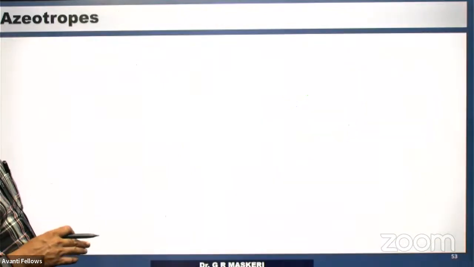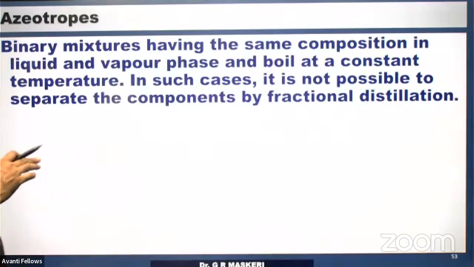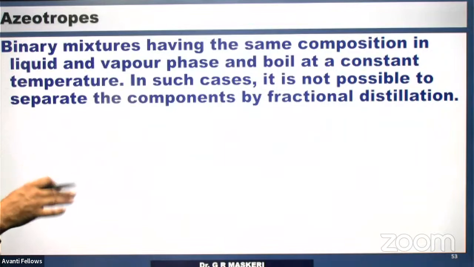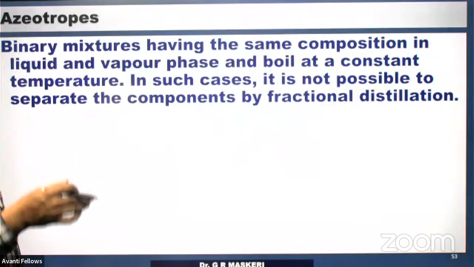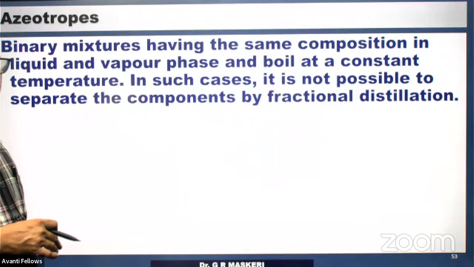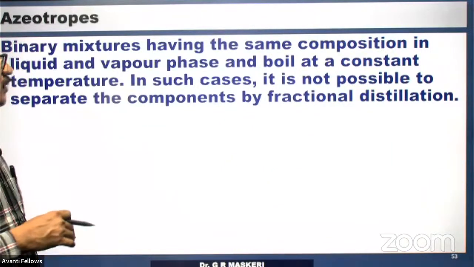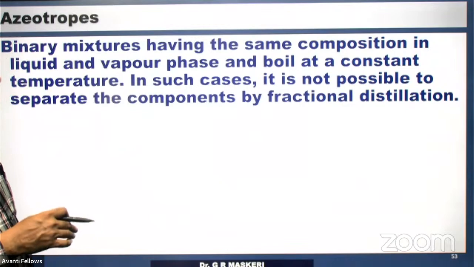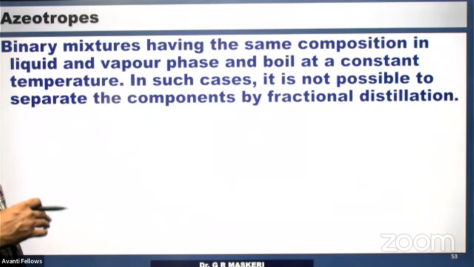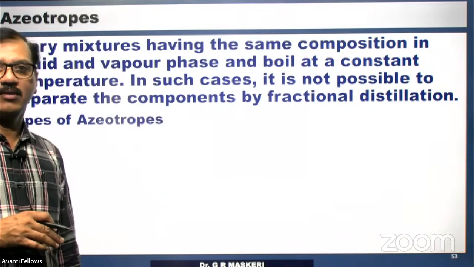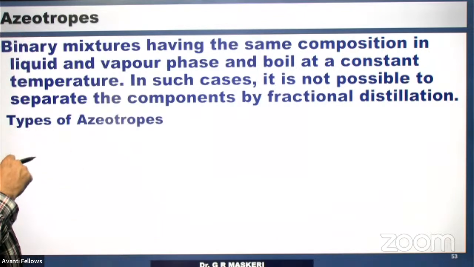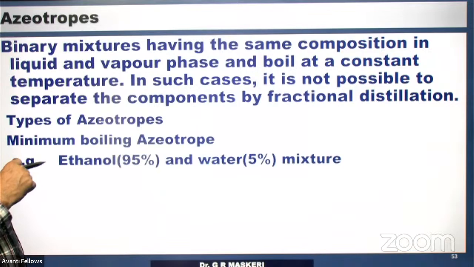Azeotropic mixtures are binary mixtures having the same composition in the liquid and vapor phase, and they boil at a constant temperature. In such cases, it is not possible to separate the components by fractional distillation. These are called azeotropes. There are two types of azeotropic mixture.